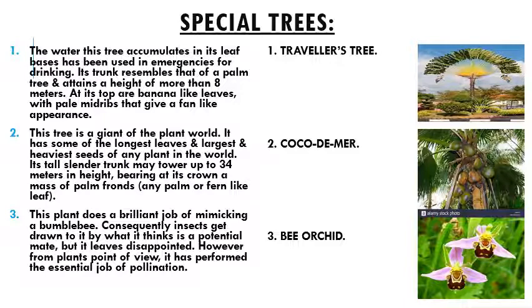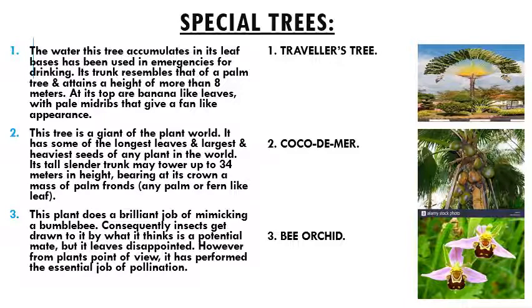Second, this tree is a giant of the plant world. It has some of the longest leaves and largest and heaviest seeds of any plant in the world. Its tall, slender trunk may tower up to 34 meters in height, bearing at its crown a mass of palm fronds. Now, what are palm fronds? Any palm or fern-like leaves. The answer is Coco de Mer, and you can see the picture over there.